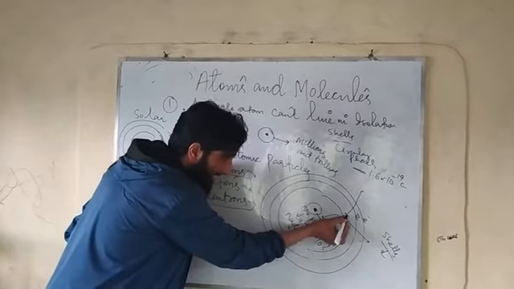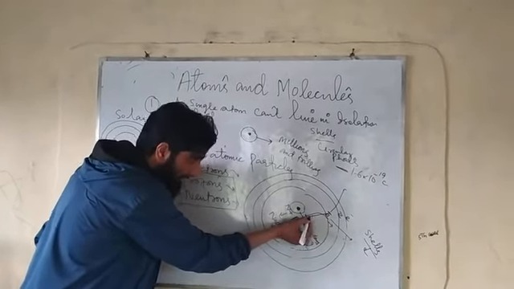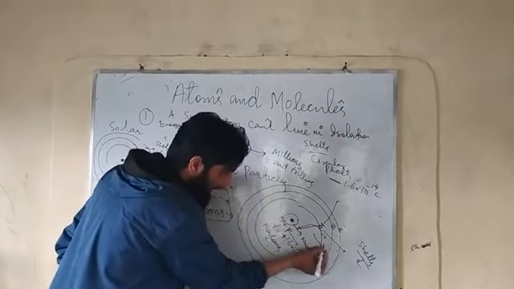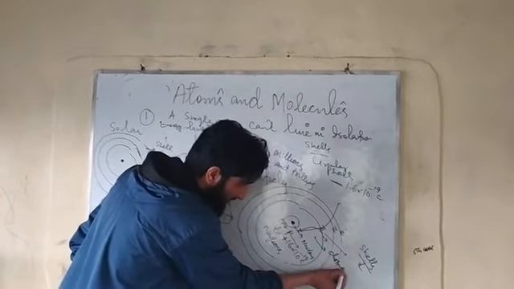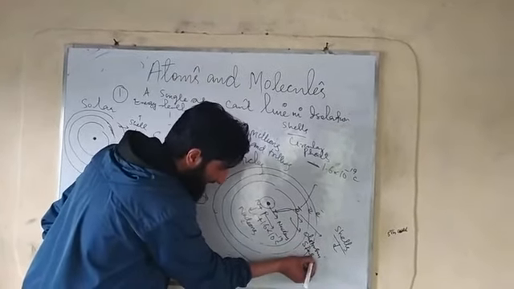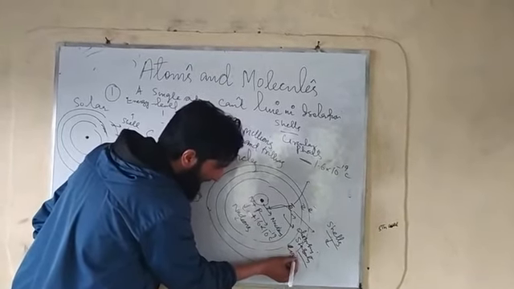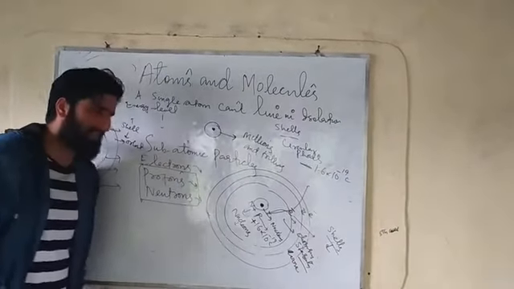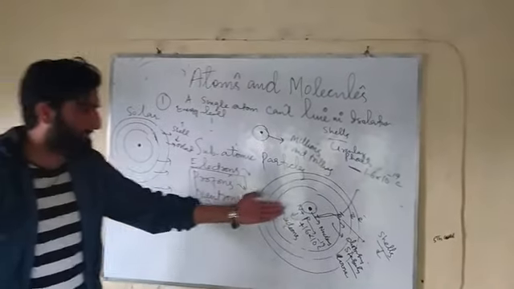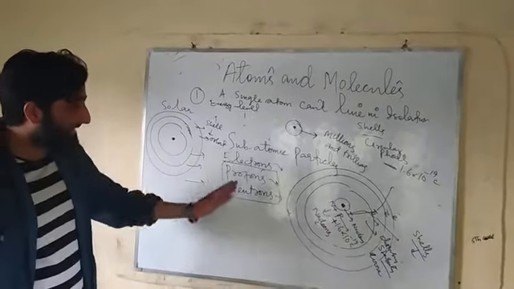The moment these electrons lose energy, they will fall into the nucleus, ultimately disturbing the stability of the nucleus. That means the atom will lose its stability. The moment it loses its stability, that means the atom will not be stable.